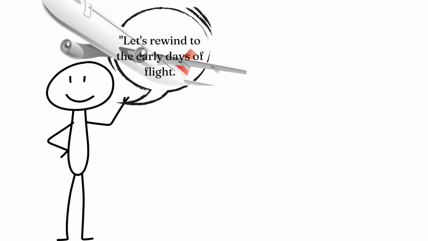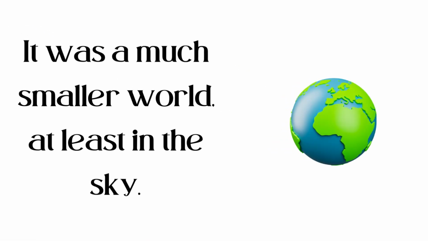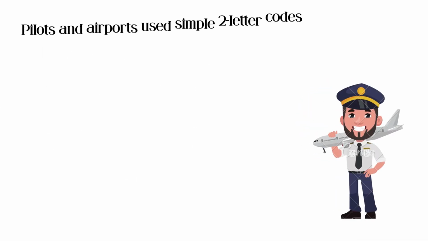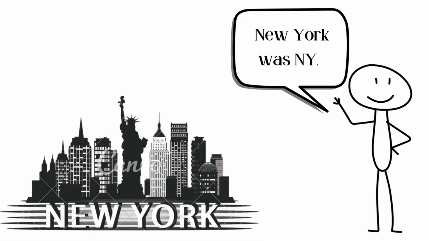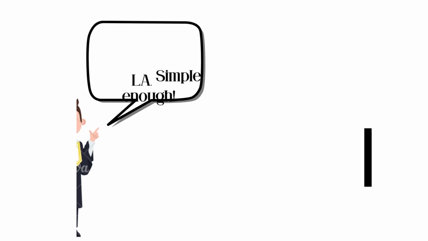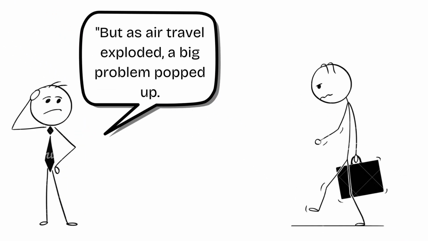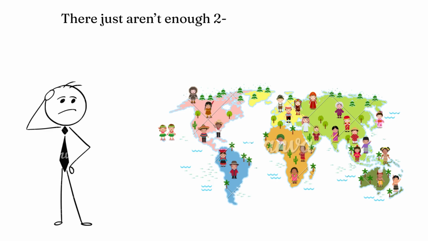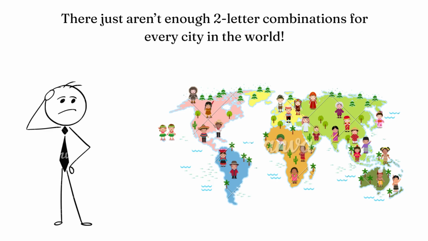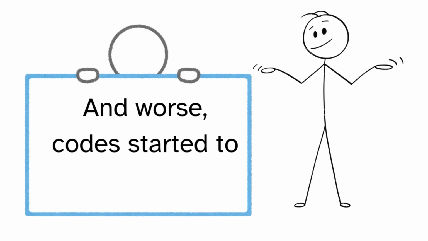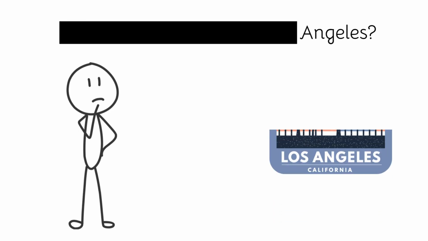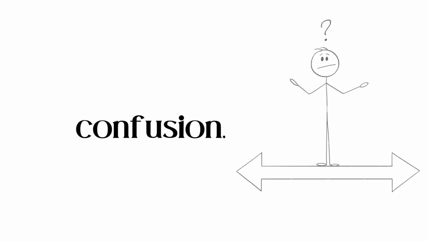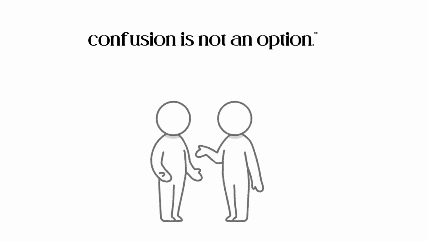Let's rewind to the early days of flight. It was a much smaller world, at least in the sky. Pilots and airports used simple two-letter codes based on the city's weather station codes. So New York was NY, Los Angeles was LA. Simple enough. But as air travel exploded, a big problem popped up. There just aren't enough two-letter combinations for every city in the world. And worse, codes started to overlap. Was LA Louisiana or Los Angeles? It was a recipe for confusion. And in aviation, confusion is not an option.